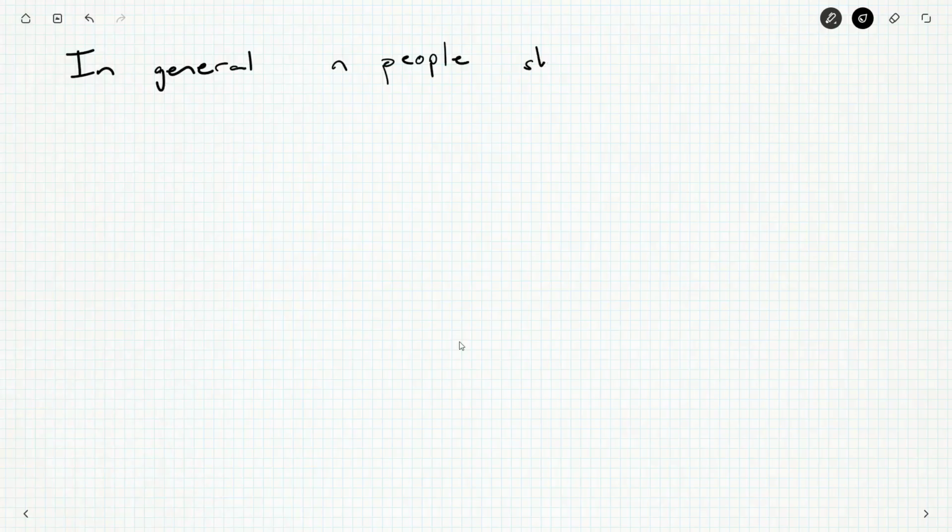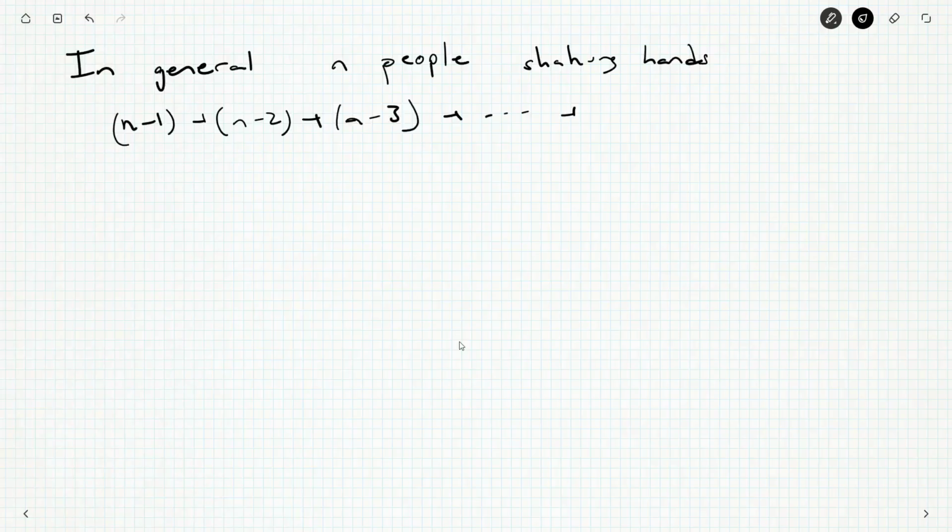If you have n people shaking hands, then you're going to have a sum of n minus 1 plus n minus 2 plus n minus 3 plus all the way down to 2 plus 1, and then the plus 0, but we don't really count the plus 0. Okay? So this is the sum of 1 plus 2 plus 3 all the way up to a certain amount. And this has a nice quick expression.